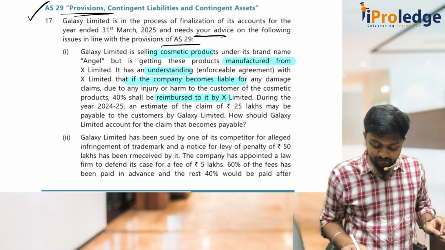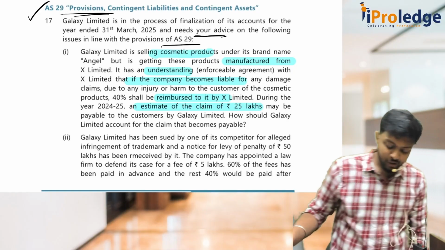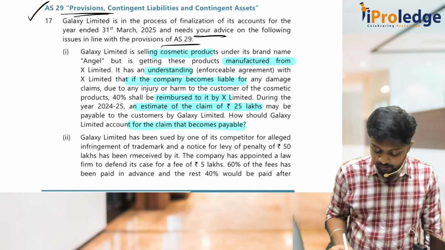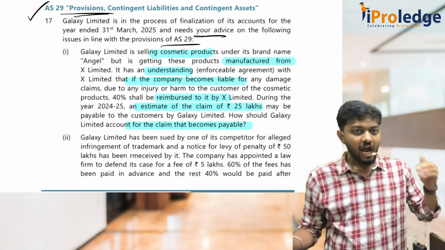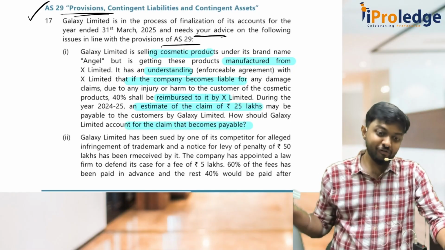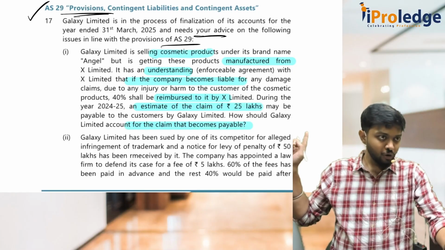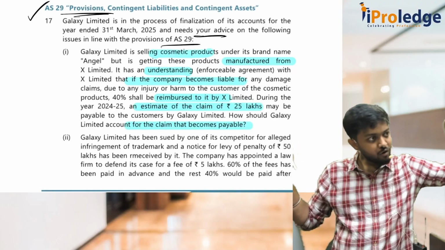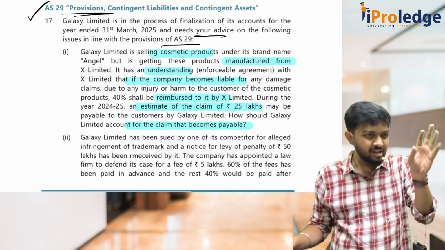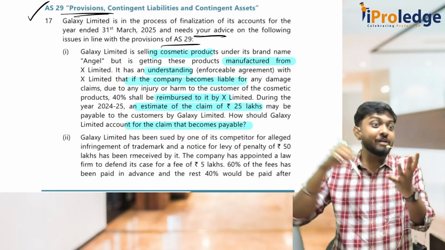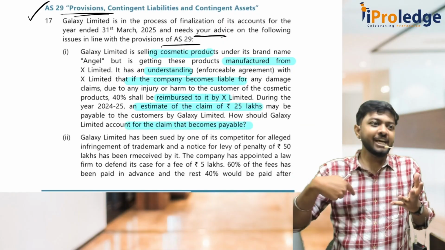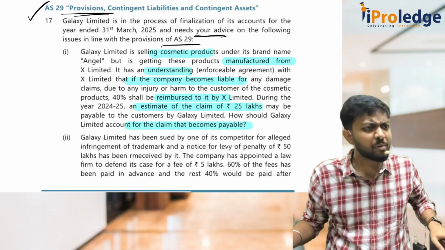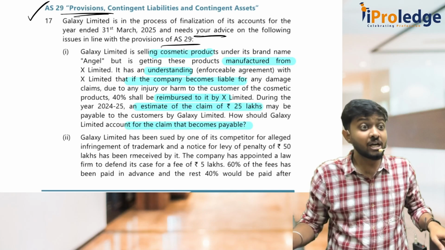During the year 24-25, an estimated claim of 25 lakhs may be payable to the customers by Galaxy Limited. How should Galaxy Limited account for the claim that becomes payable? You understood the question? I am selling this product called Angel, but who manufactures it? X Limited. So tomorrow I will sell it to customers. Now if a customer has any complaint with that product, of course they will put a claim on me. Out of that, say 100 rupees is the claim, 40 rupees should be given by X because he is the manufacturer. 60 I should give. Now how much claim has come to us? 25 lakhs. How to treat it? Is it a present obligation? Can it be a liability? Yes, no?